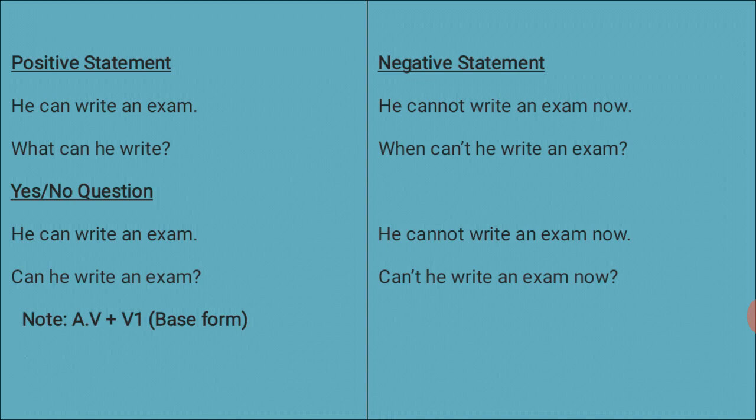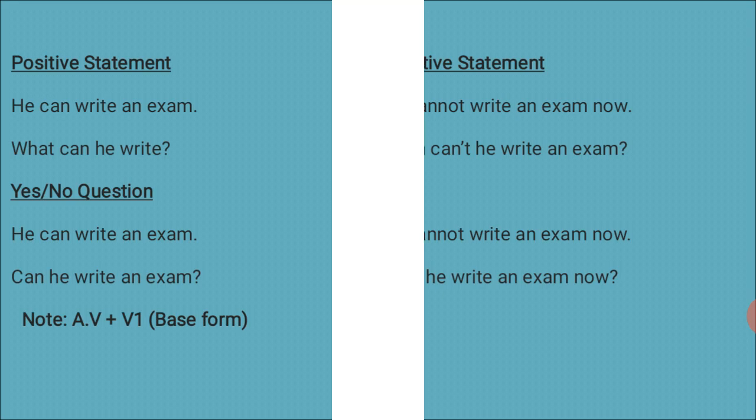Thus we put the auxiliary verb before a subject, that is the yes or no question. Before the auxiliary verb we put the WH word, and we make a WH question. That is why note here AV plus V1 form: modal auxiliary verbs always have V1, the present form of a verb, in a sentence. Thank you everyone.